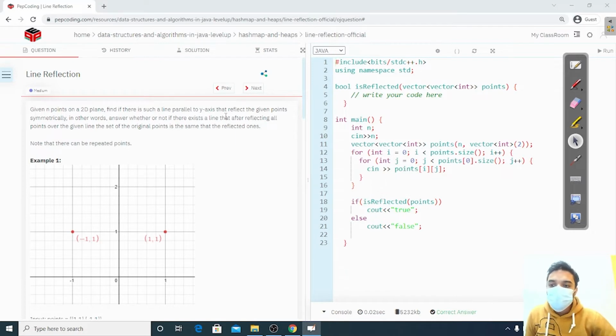In today's lecture, we are going to solve this problem, line reflection. Let's read the question first. Given n points on a 2D plane, find if there is such a line parallel to the y-axis that reflects the given points symmetrically. In other words, answer whether or not there exists a line such that after reflecting all points over the given line, the set of the original points is the same as the reflected ones. Note that there can be repeated points.